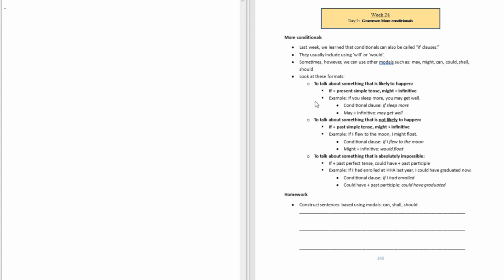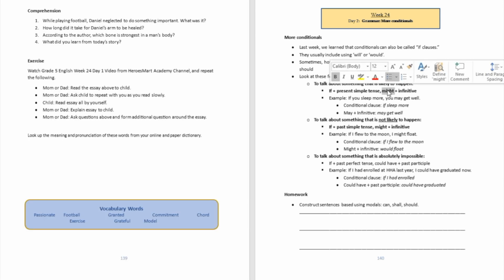Well, what's the format of that? The first format is to talk about something that is likely to happen, and you're going to use if plus present simple tense, then you're going to add a conditional like may or might and then an infinitive. Well, how do you do that? Example: if you sleep more, you may get well, or you might get well. So let's try to make this one the first format of it.